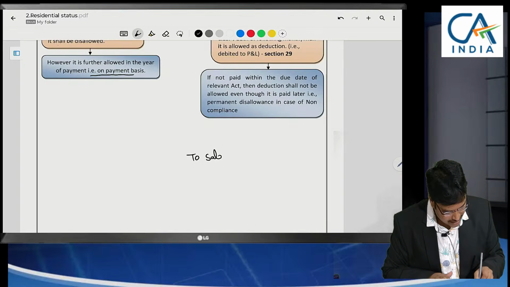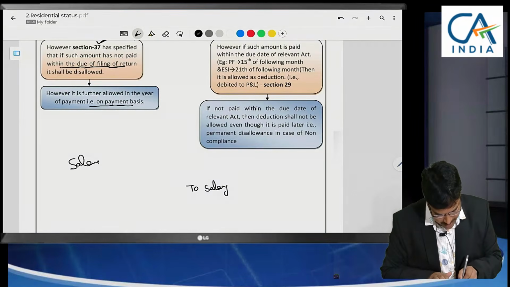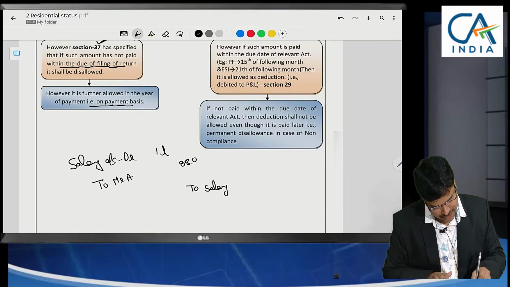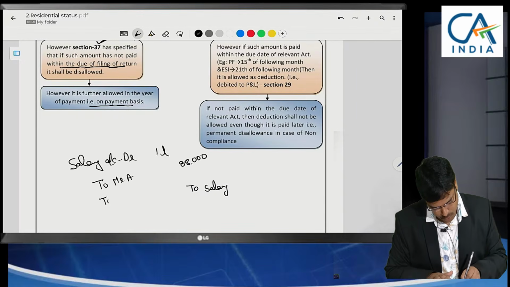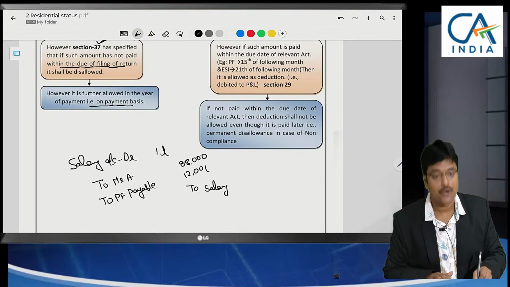Salary account debit, how much? 1 lakh. To, let us name Mr. A as employee, to employee account we are transferring 88,000. To PF payable, Provident Fund payable, we are writing 12,000.